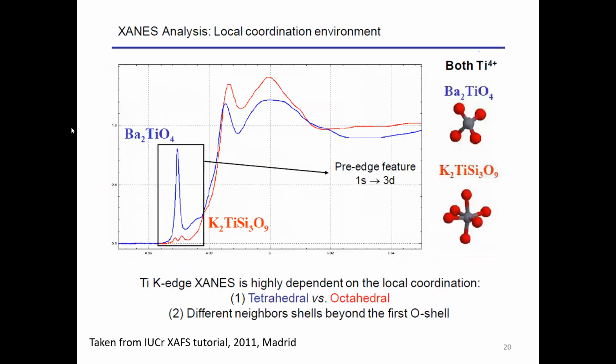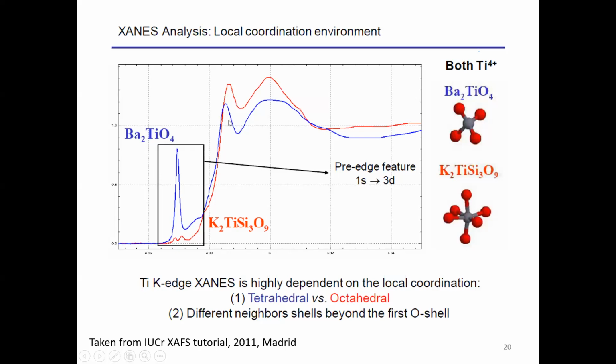Now this is an example where you can know the local coordination environment without going to detailed EXAFS analysis. For example, here this is barium titanate, and in both cases the formal oxidation state is the same.